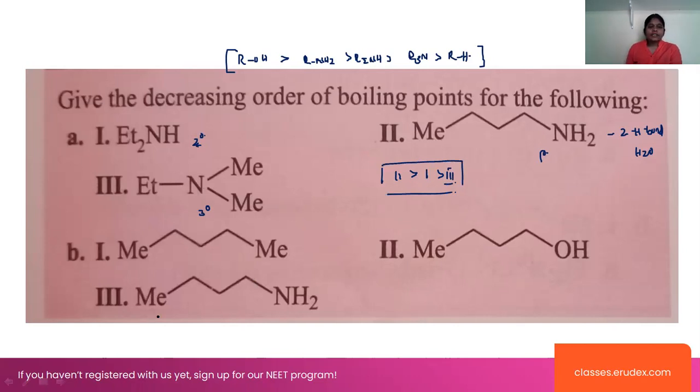Okay, and coming to the next one, here it is alkanes, then a primary amine, and this is the alcohol. We already know that alcohols can form strong hydrogen bonds, so the boiling point will be more here. So we can say that the alcohol has more boiling point than the amines, and the least one is the alkanes. Yes.